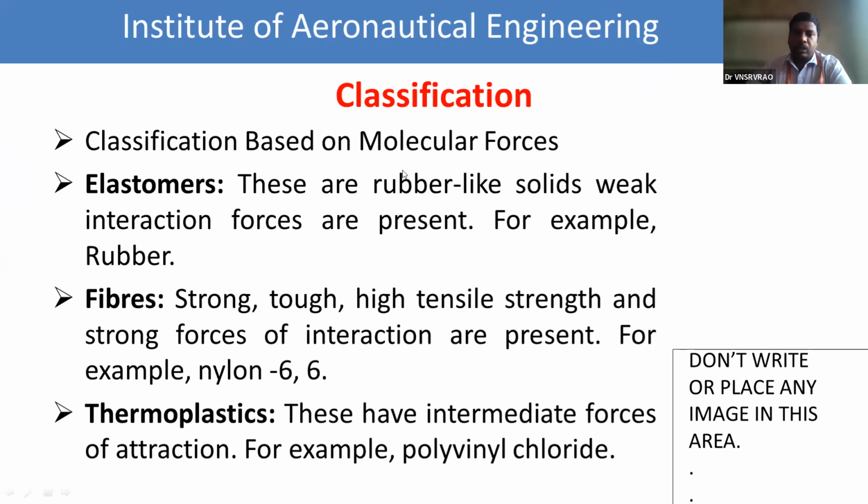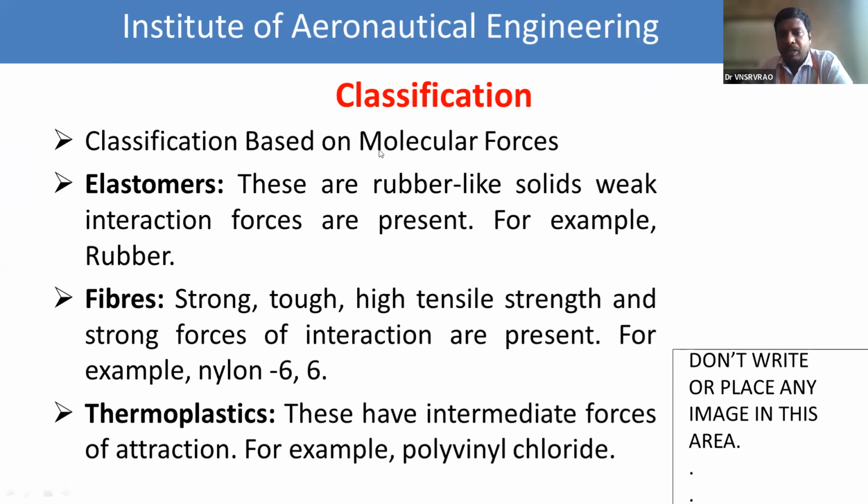polymers. Okay? So compared among the overall four types of polymers, fibers are the highly strong. Next thermosetting, next thermoplastics, next elastomers. So this is the stability order of the polymers based on molecular forces.